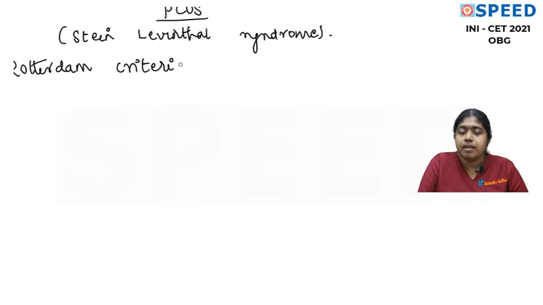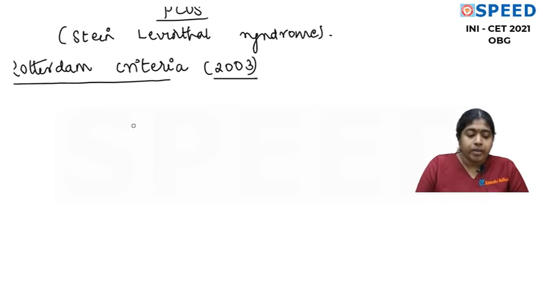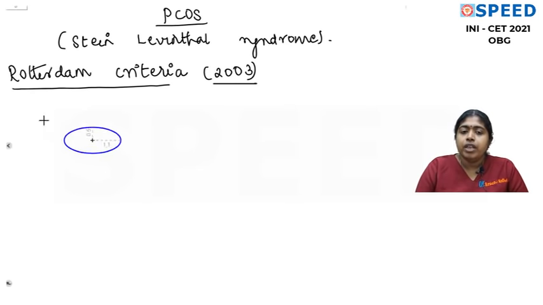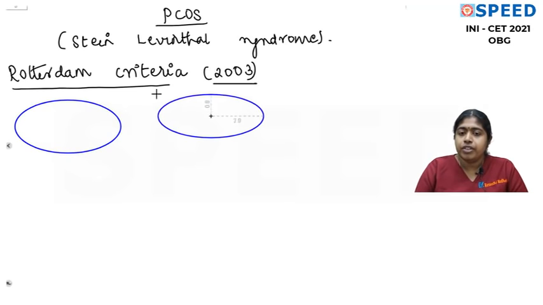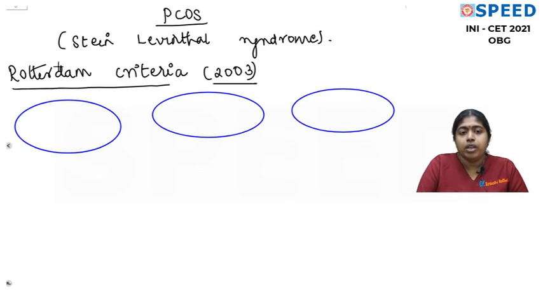This is a consensus criteria which was accepted until this date. This is followed now. This consensus opinion was formed, say, in the year 2003. So here we need to look into three important features.